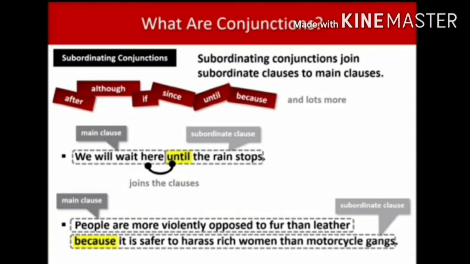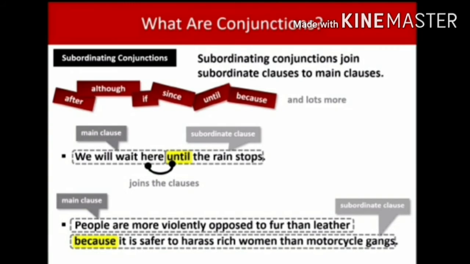The next one is, people are more violently opposed to fur than leather because it is safer to harass rich women than motorcycle gangs. In this sentence, the first half is a main clause and the second half is a subordinate clause. The main clause and subordinate clause are connected by because. So, because is a subordinating conjunction.